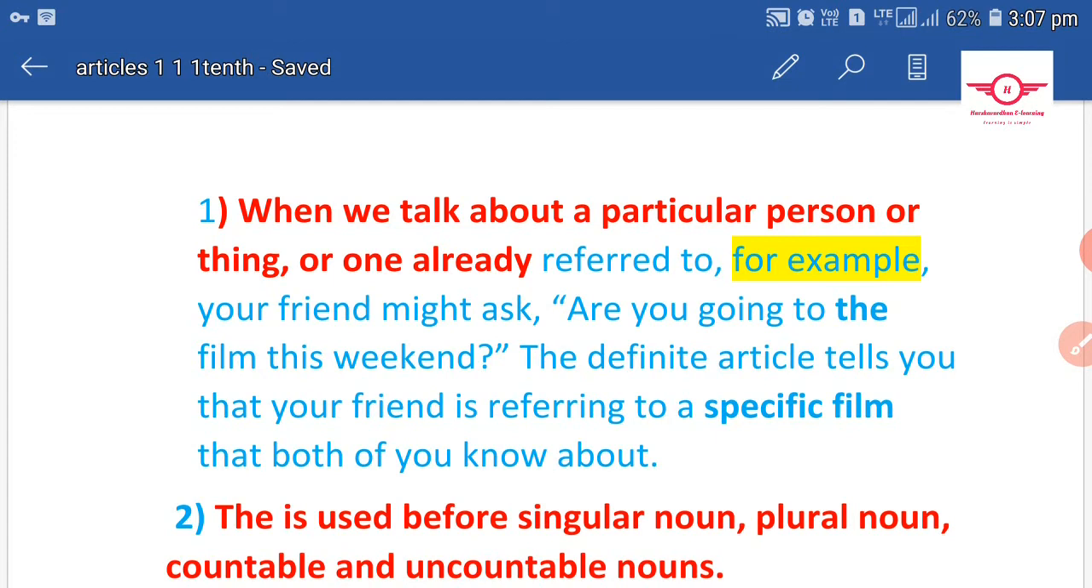When you are using it the next time, you don't say a person or a forest, like that. We use the word the: the person, the forest. And in the question, someone is asking, are you going to the film this weekend? It means the particular film that both persons know. Okay, let's move to the second rule.